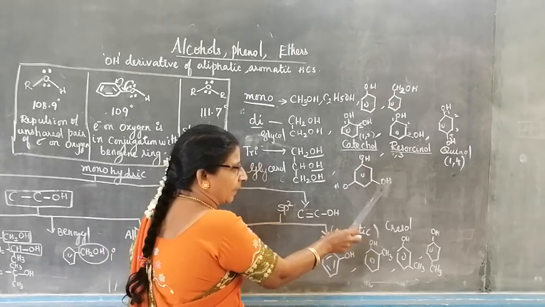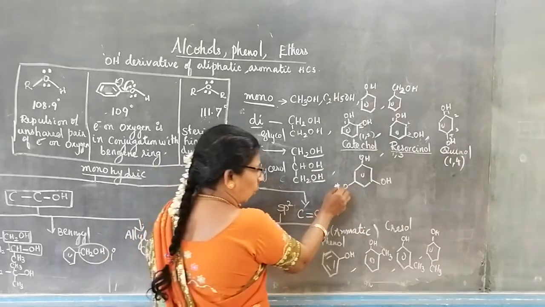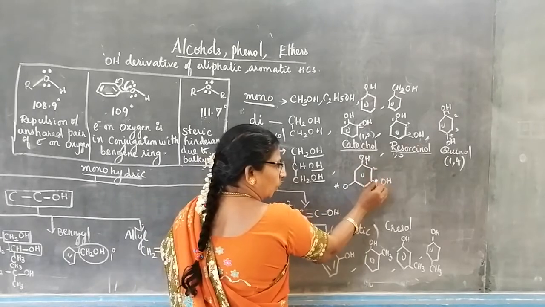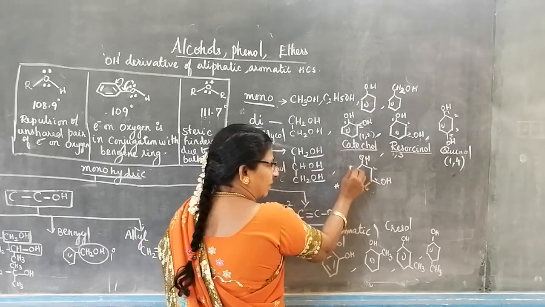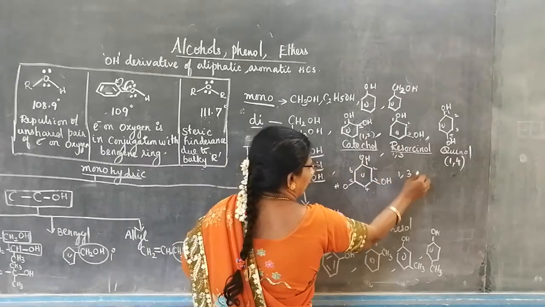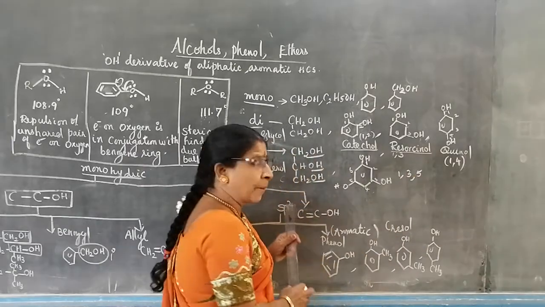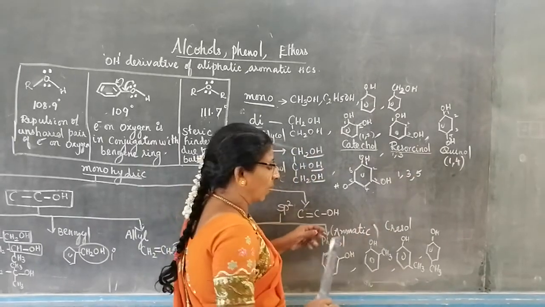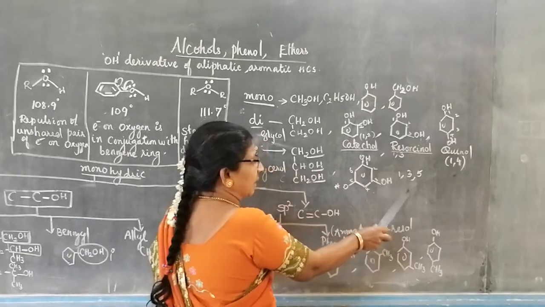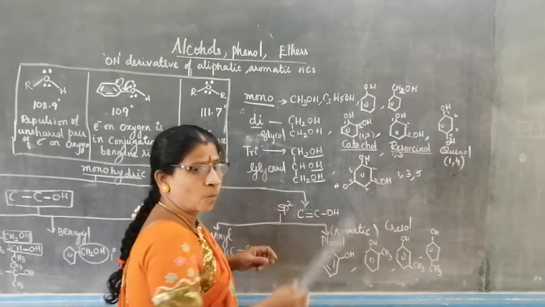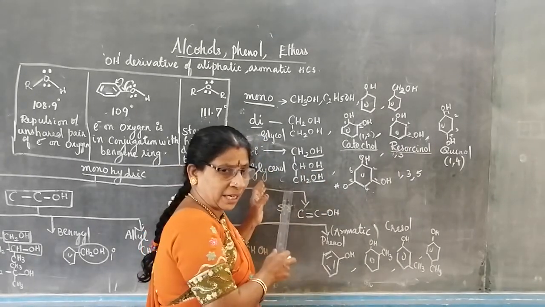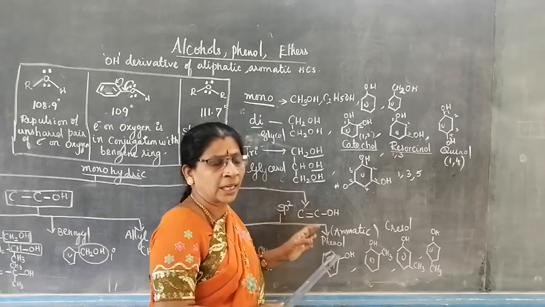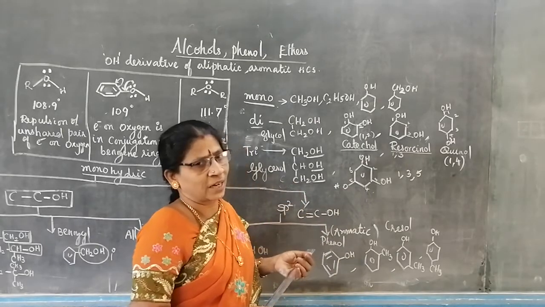This is a benzene ring having 3 OH groups. 1, 2, 3, 4, 5, 6. So it is 1, 3, 5-benzenetriol. You have heard about monohydric, dihydric and trihydric alcohol. Alcohols are classified depending on the number of OH groups.